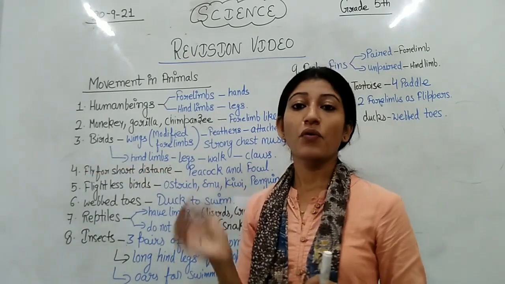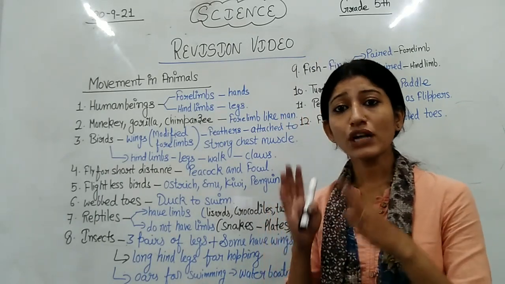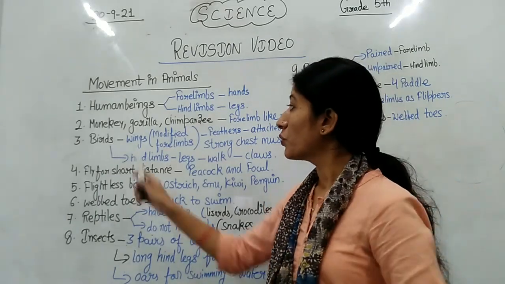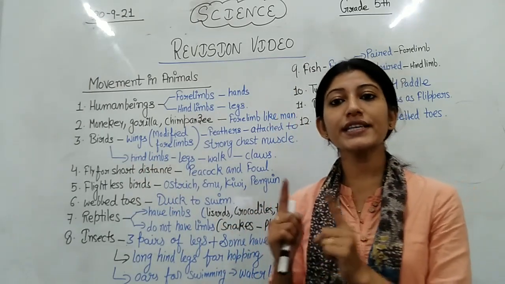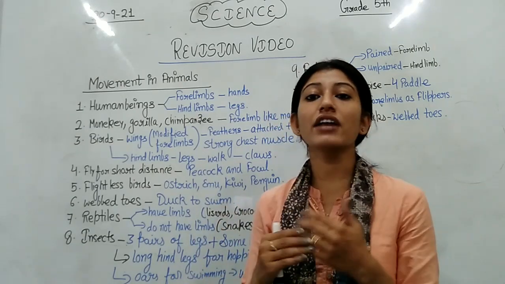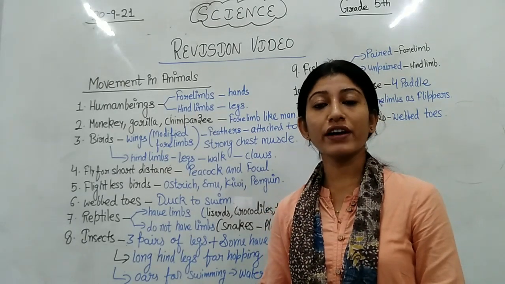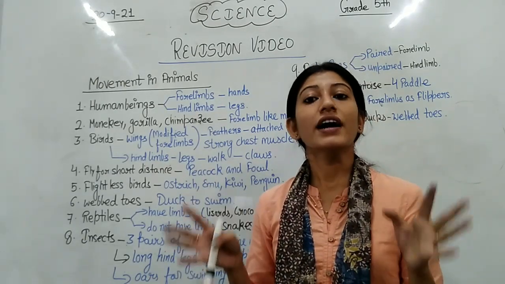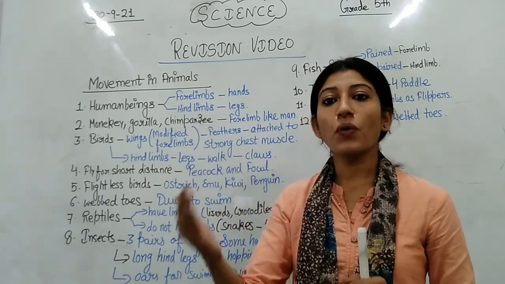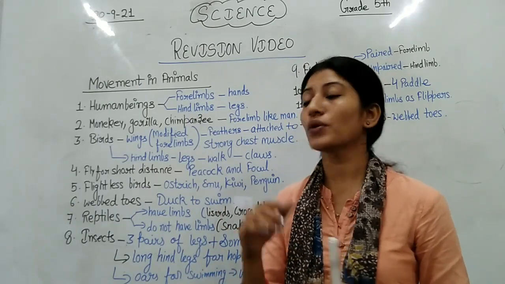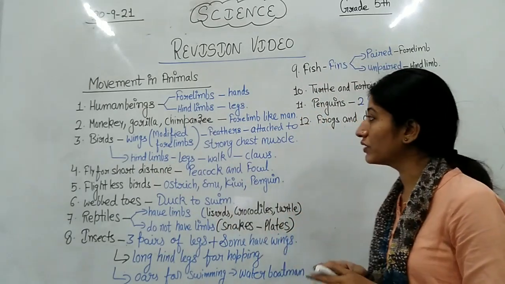Then we have birds. When we talk about birds, students, we know that birds have wings, right? In birds, wings act as forelimbs, and we call them modified forelimbs. Why do we say modified forelimbs for birds? Because in other animals forelimbs are hands, but in birds, forelimbs are in the form of wings.